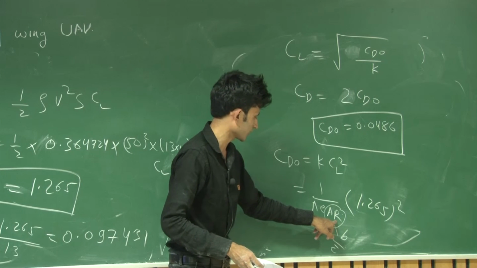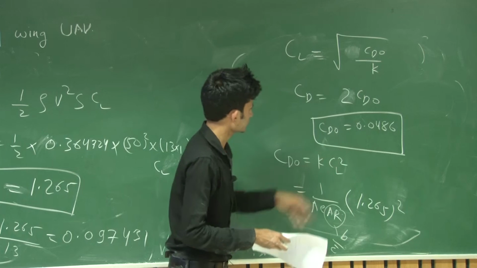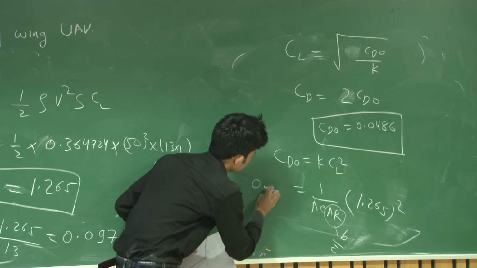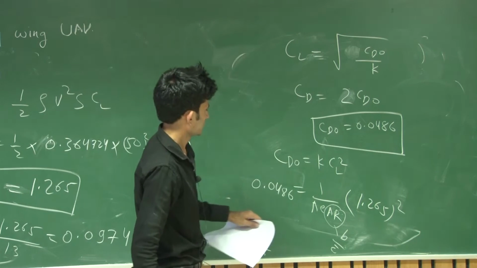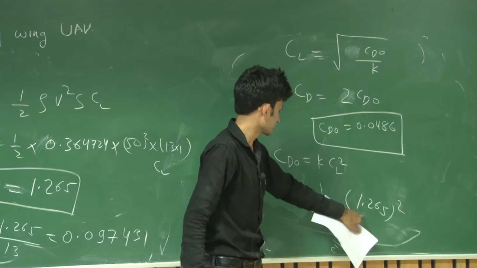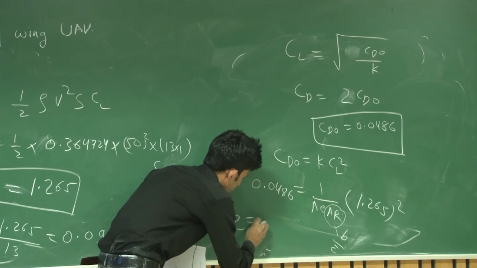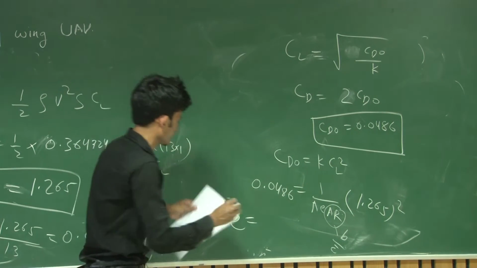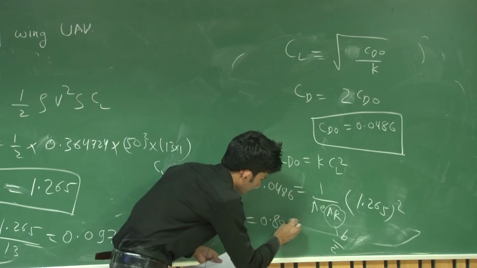So 13 you can put directly, pi you know, CD naught we have calculated as 0.0486, CL square, CL is given, so you can take E to this side and you will get E as 0.8050.